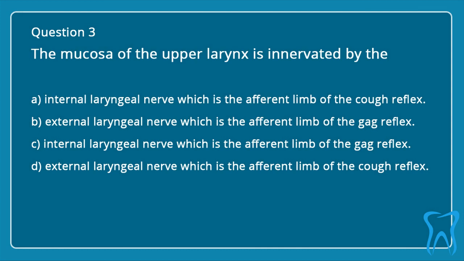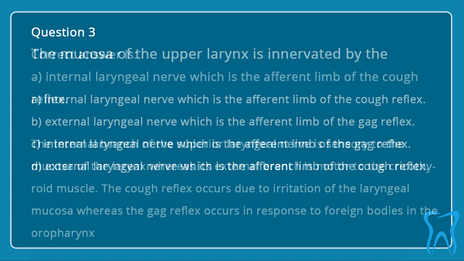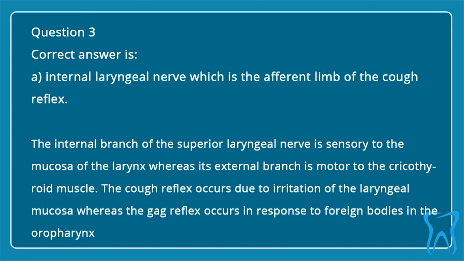Question 3. The mucosa of the upper larynx is innervated by the: A. Internal laryngeal nerve, which is the afferent limb of the cough reflex, B. External laryngeal nerve, which is the afferent limb of the gag reflex, C. Internal laryngeal nerve, which is the afferent limb of the gag reflex, D. External laryngeal nerve, which is the afferent limb of the cough reflex. Correct answer is A. Internal laryngeal nerve, which is the afferent limb of the cough reflex.